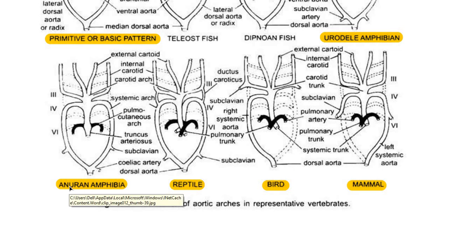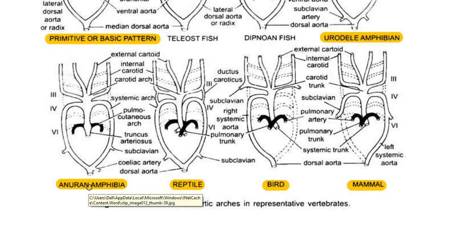Now let us see how the aortic arches are arranged in annular amphibians, for example the frog. Because amphibians undergo a dual mode of living, both on land and in water, in the adult annular amphibians the lungs form the primary respiratory organs, whereas the gills are lost in adults.